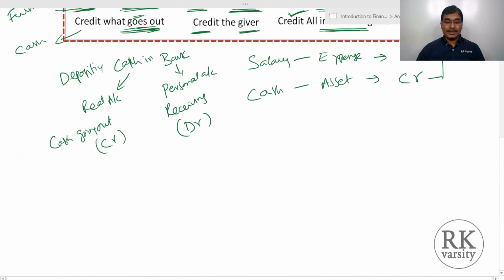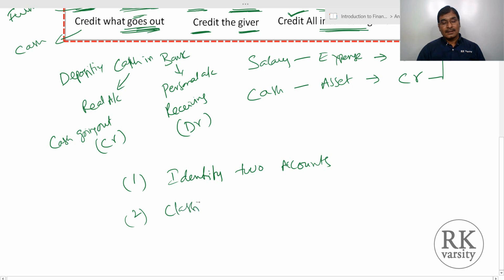In simple terms, whenever you have a transaction, first identify two accounts. Then second, classify those two accounts, in the sense whether it is a real account, personal account, or a nominal account.